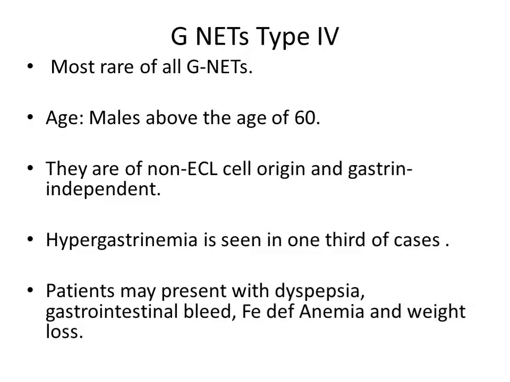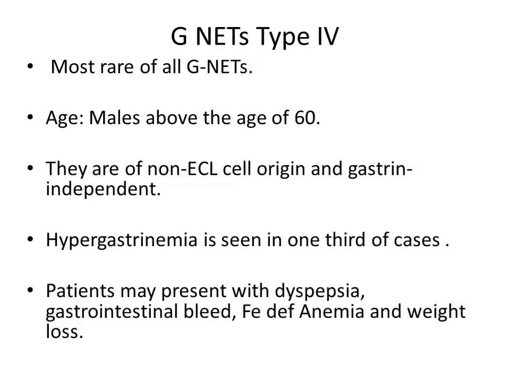Now come to learn about GNAT type 4. Most rare of all GNAT, it occurs in a male above the age of 60 years. They are of non-ECL cell origin. Please remember, among all the types 1, 2, 3, 4, type 4 is very unique in this point because unlike the other types 1, 2, 3, type 4 originates from non-ECL cells and is gastrin independent.